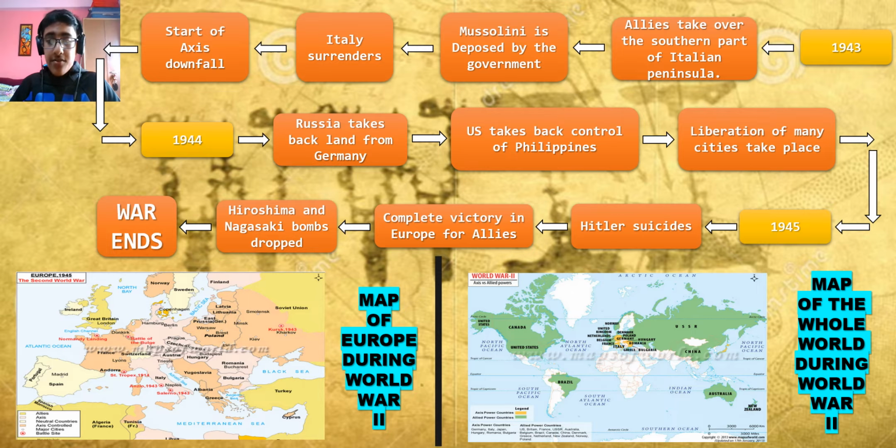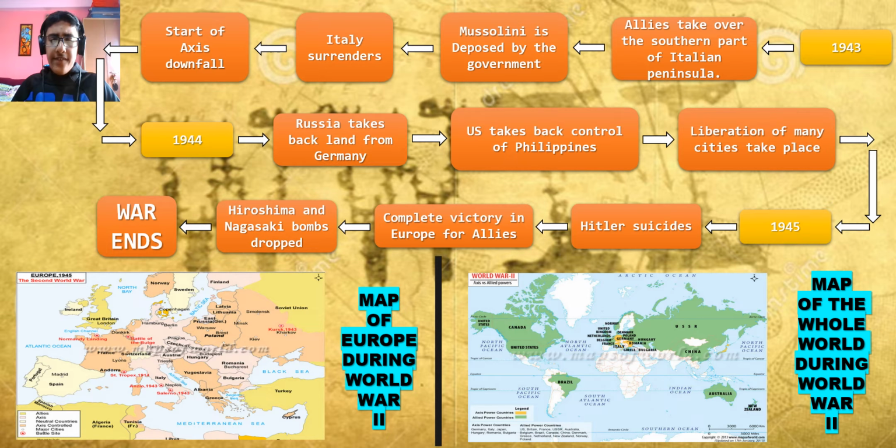1943 starts off well for the Allied powers, as the Allied powers take over the southern part of the Italian peninsula, and Mussolini is also deposed by the government of Italy. And after Mussolini, nobody wanted to fight with the Allies, so Italy surrenders to the Allied powers, and this was a major drawback for the Axis powers, and this was the starting of the Axis downfall. And this eventually led to their defeat in this war.